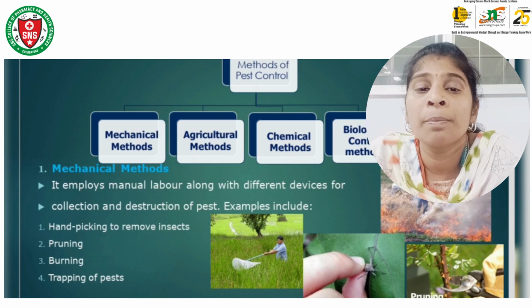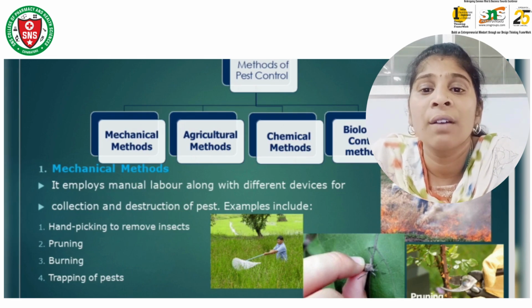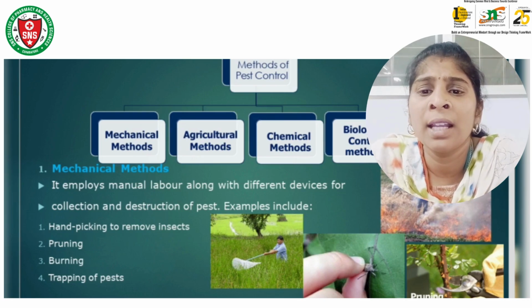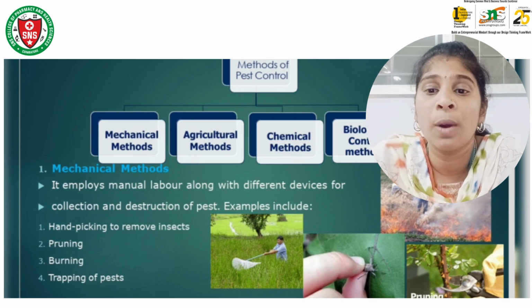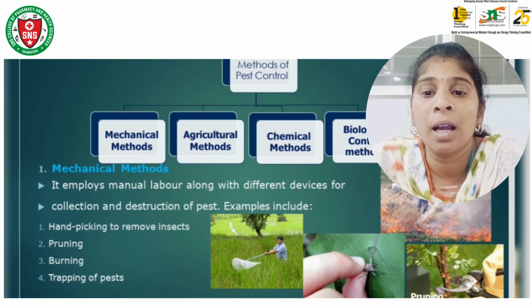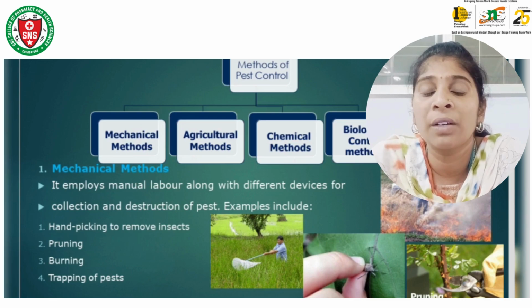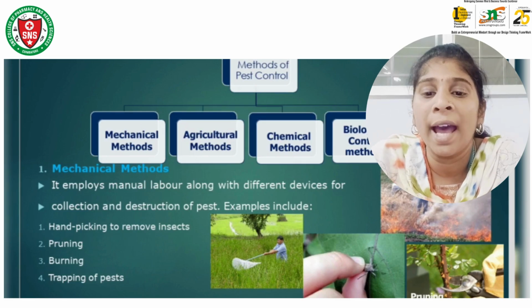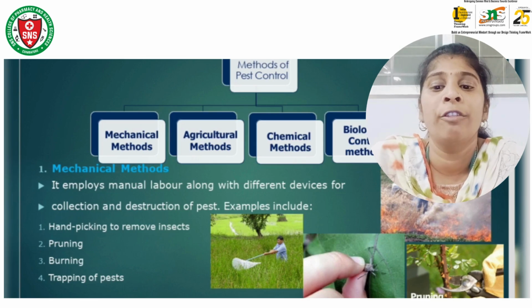Coming to the methods of pest control, we have mechanical methods, agriculture methods, chemical methods, and biological control methods. Mechanical methods employ manual labor along with different devices for collection and destruction of the pest. That is, we can't completely eradicate the pest, but we can control it. The examples of the mechanical methods include hand picking to remove the insects, pruning, burning, and trapping of pests.